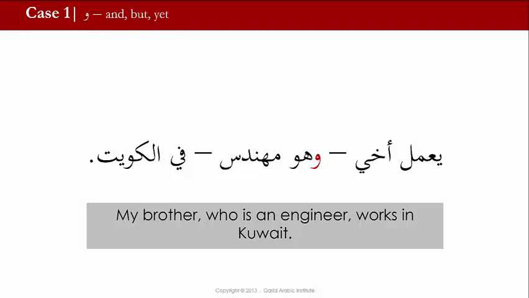Here, وهو مهندس, and he is an engineer, is better translated as who is an engineer. It also can mean while being an engineer, or while he is an engineer. So notice here that the wa, meaning and here, is functioning more as a particle that is introducing a subordinate clause.